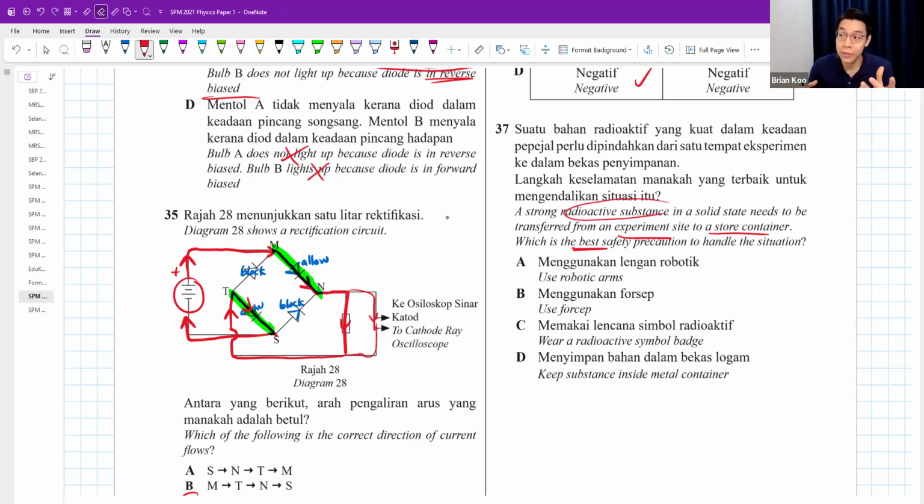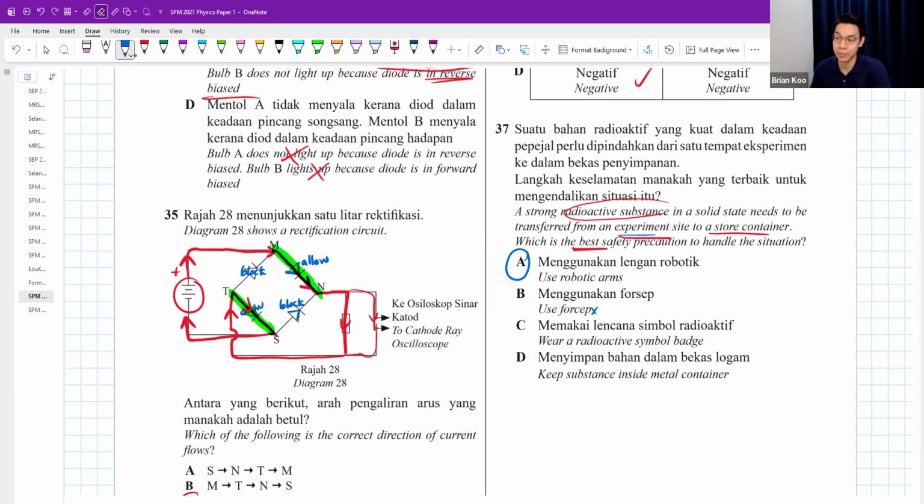Radiation, in your syllabus, comes in the form of alpha particles, beta particles, gamma ray. They keep shooting out all these particles, which can be quite harmful for the human body. The best way is to use robotic arms. Don't ask humans to do this job because it's very dangerous. Use robots to do it, to move from an experimental site to a store container.